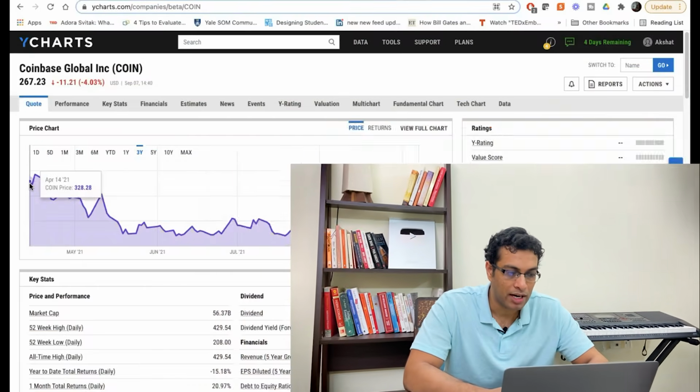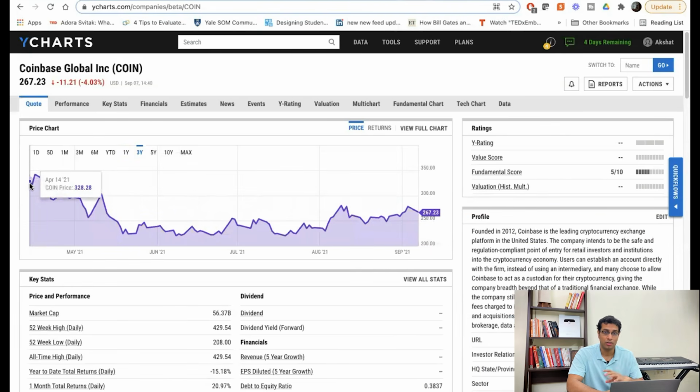Now, if you take a look at Coinbase, it recently got IPO'd. On the 14th of April, it got listed at $328. The price has over time stabilized. Now it's trading at $267. So you're not going and investing your money in Coinbase on day one. You're buying it now when the price has somewhat stabilized over time. And this is despite the fact that in the last 1.5 to 2 months, the crypto market has actually gone up. So I feel that this stock is going to go up. Why? So let's look at some financials also.